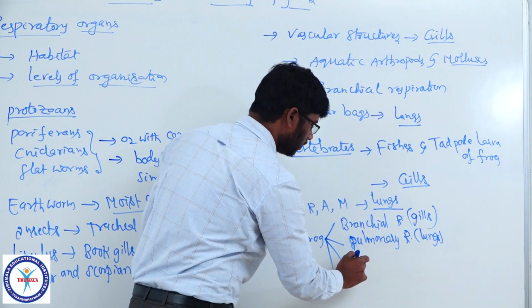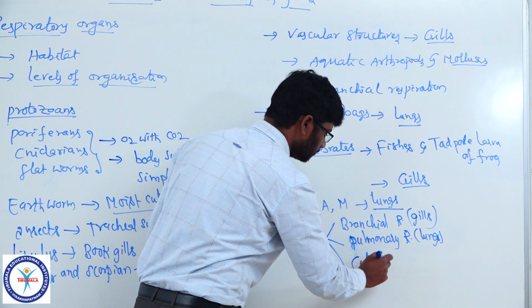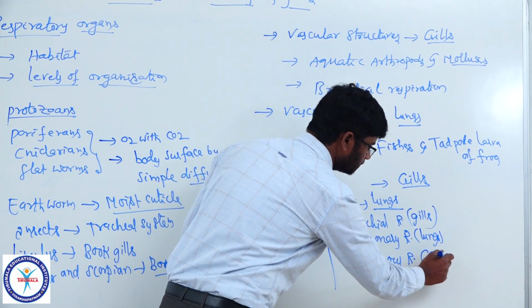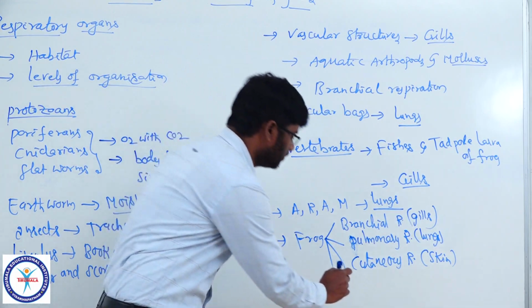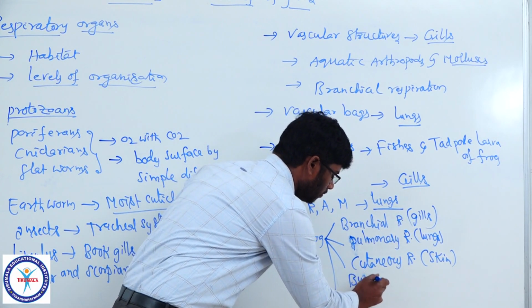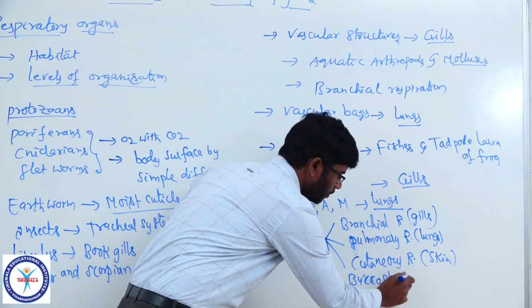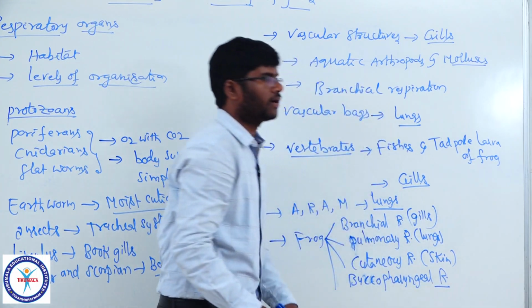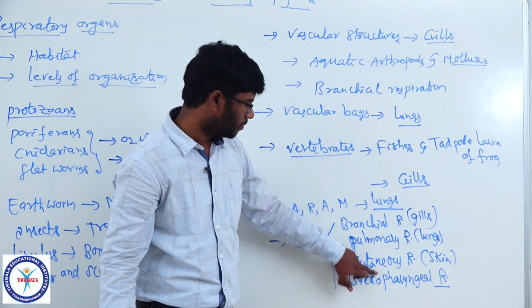Then cutaneous respiration by skin. And the last one is buccopharyngeal respiration. The buccopharyngeal respiration occurs by buccopharyngeal cavity.